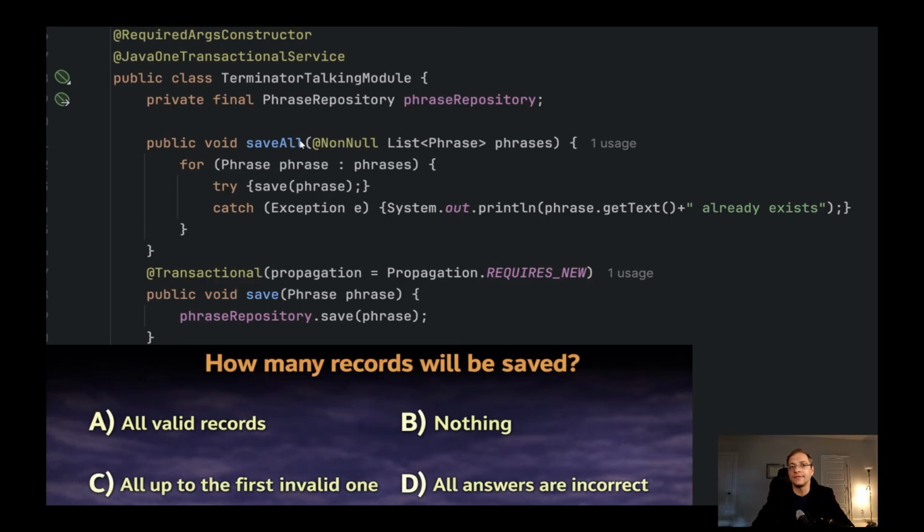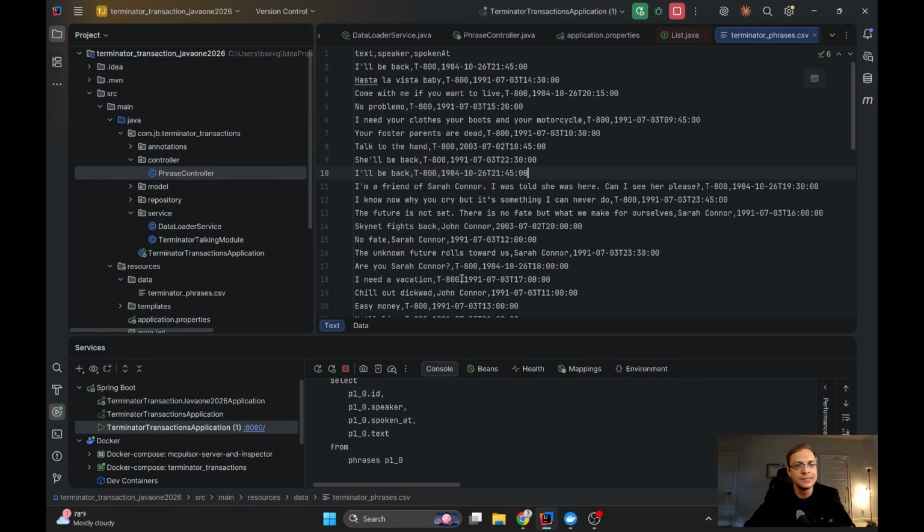We have the save all marked with a transactional annotation because the service is marked with a transactional annotation, and we have an additional transaction here, and one phrase is broken. Its number is 9, right? Because the first is the names of the columns, so if it's 10, it's 9.